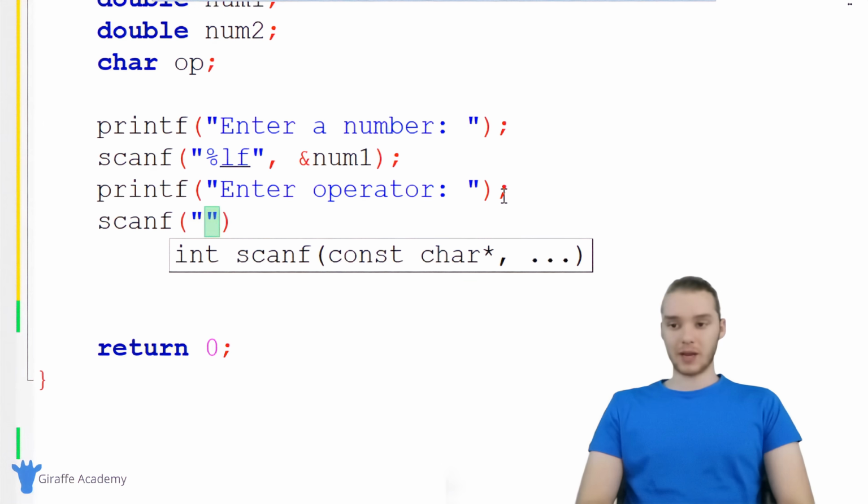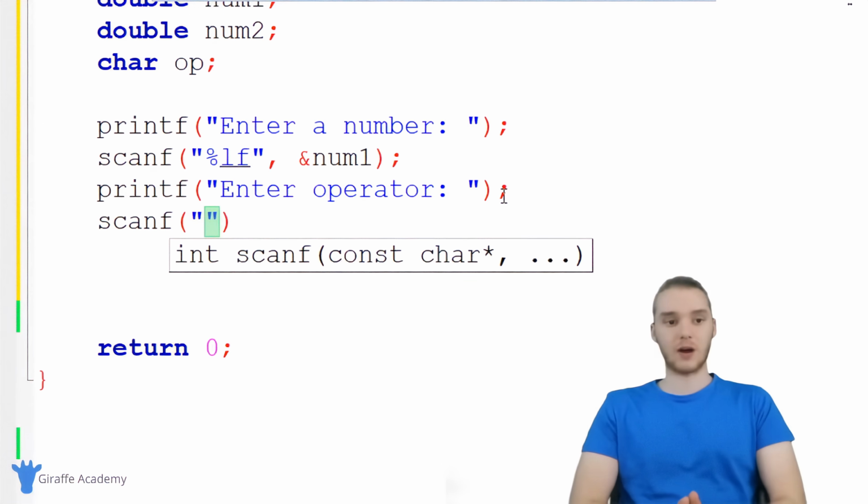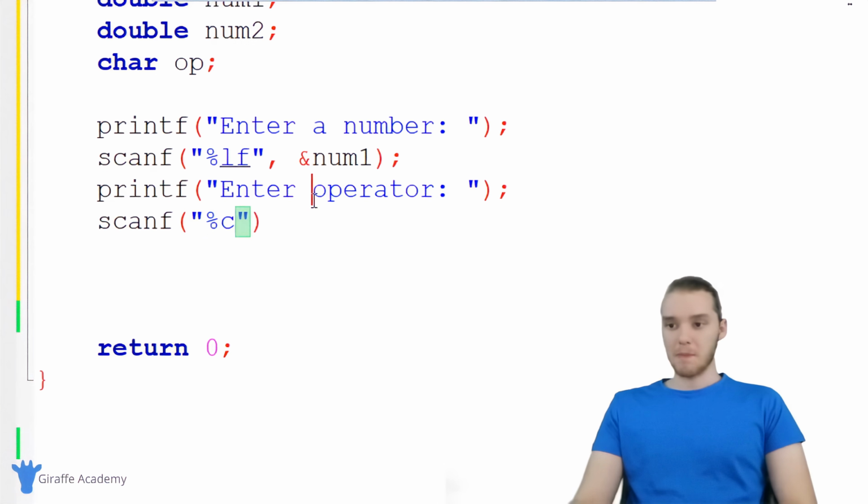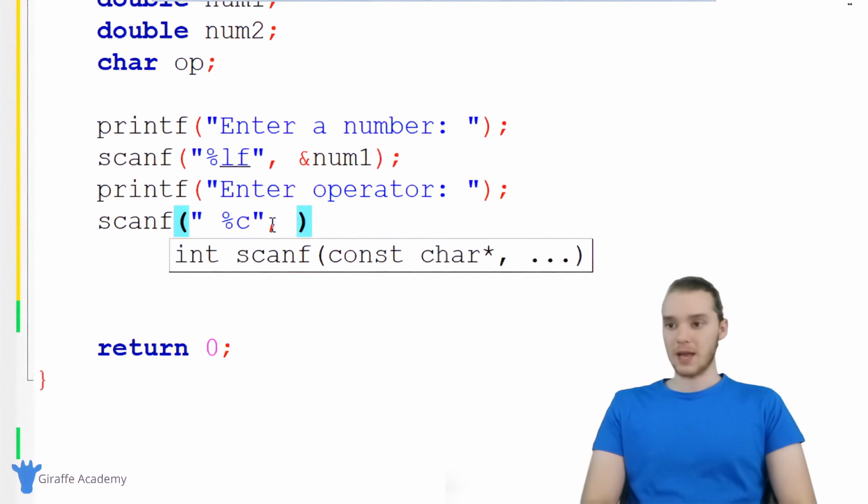Now, when we're scanning for a character in scanf, and I actually don't think I've talked about this yet in this course, we want to do something special. I want to put a %c, but before I put %c, I want to put a space. Whenever we're getting a character from the user using scanf, we always want to put a space right here before %c. Otherwise, it's not going to work. And again, we want to store this in that op variable.